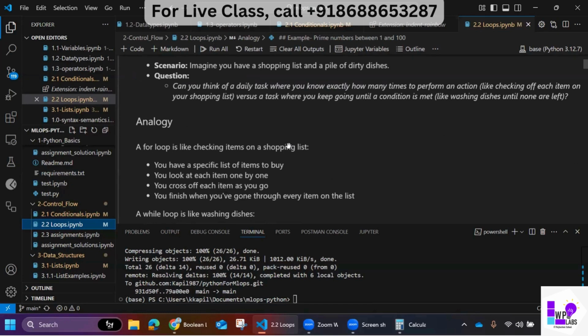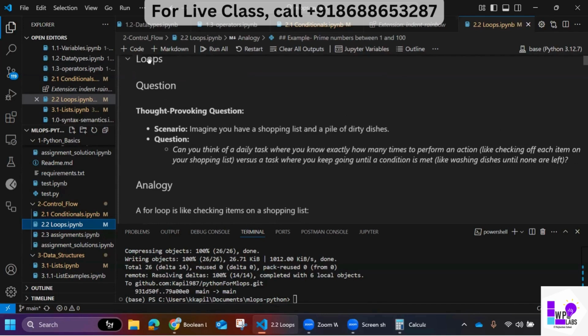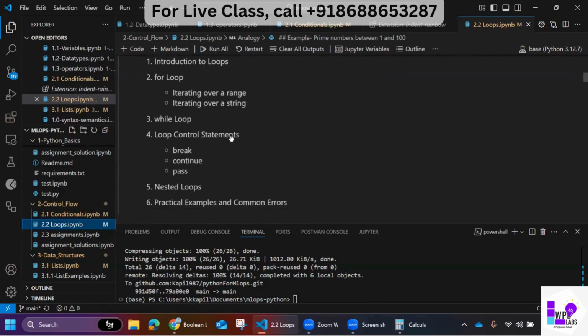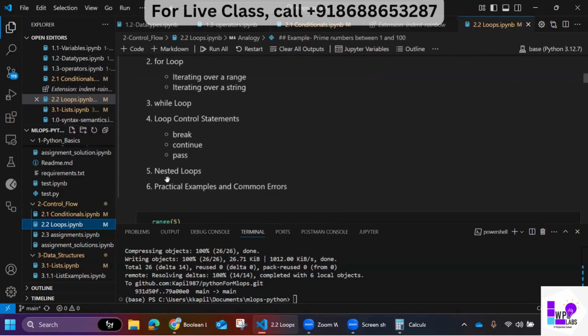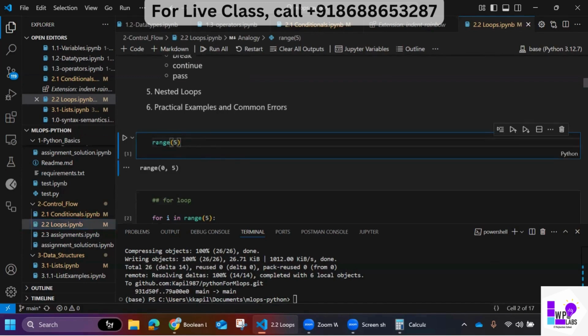You go to that particular sequence of events multiple times. Okay, so then we have a concept which is called loops. Here it also mentions iterating over a range, iterating over a string, and then we have examples called while loop or nested loops. Let's first get ourselves comfortable with an inbuilt function called range in Python.